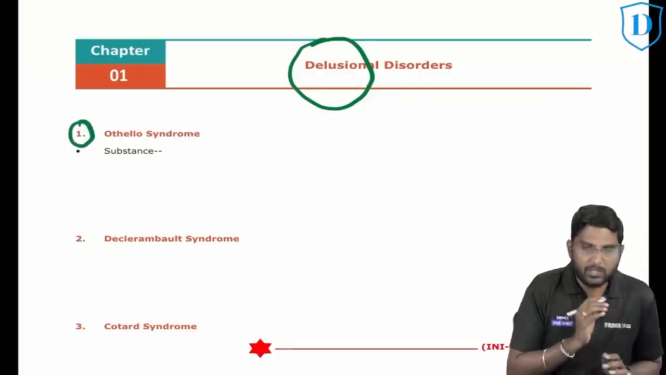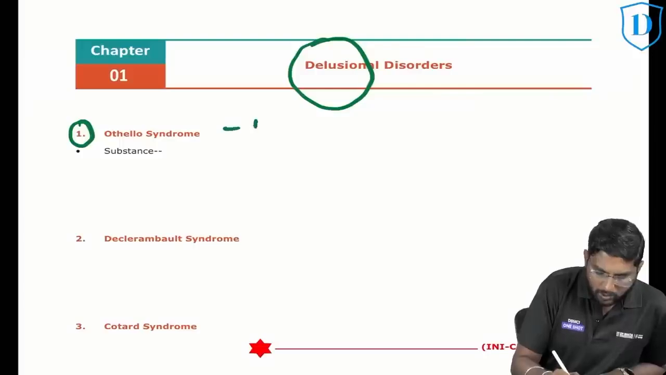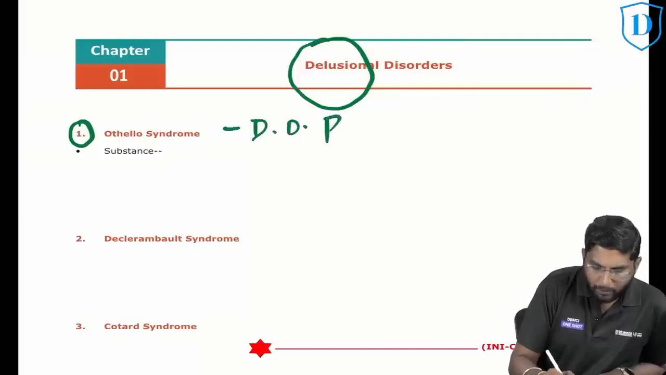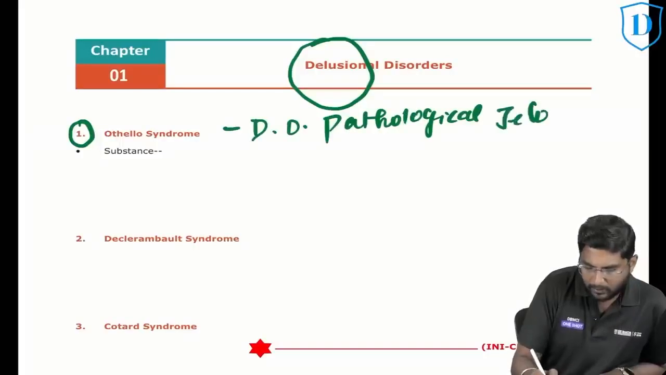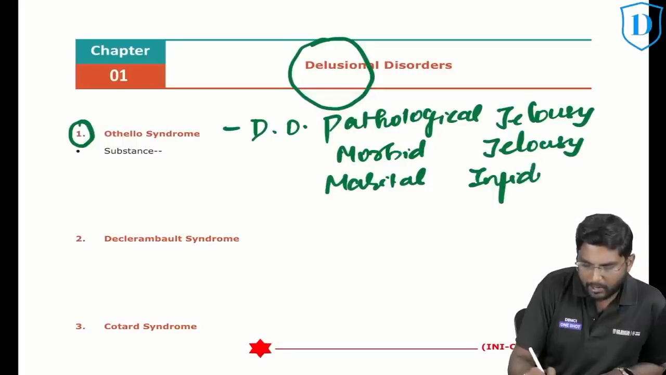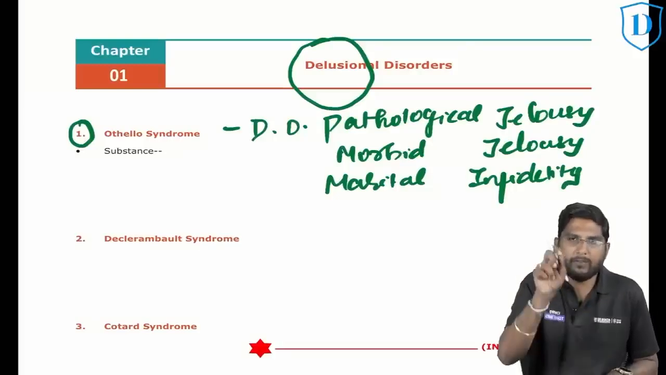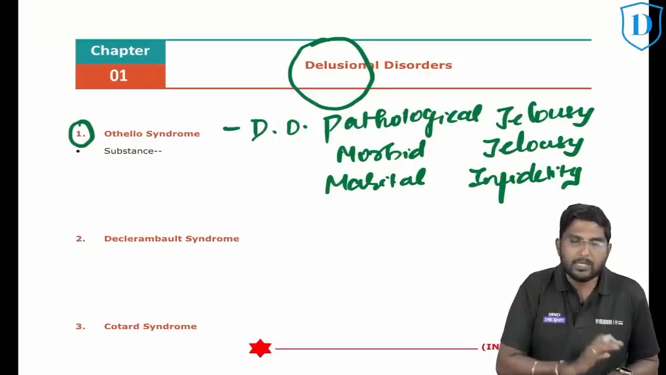First and foremost, we have something called Othello syndrome. What is Othello syndrome? Othello syndrome is also called delusion of pathological jealousy, or morbid jealousy, or marital infidelity. What is marital infidelity? I am married, and I have a doubt on my wife. I have a belief that my wife is having an extramarital affair. That is called Othello syndrome.